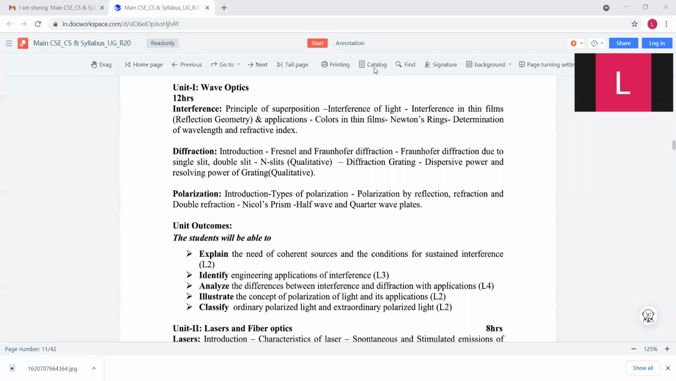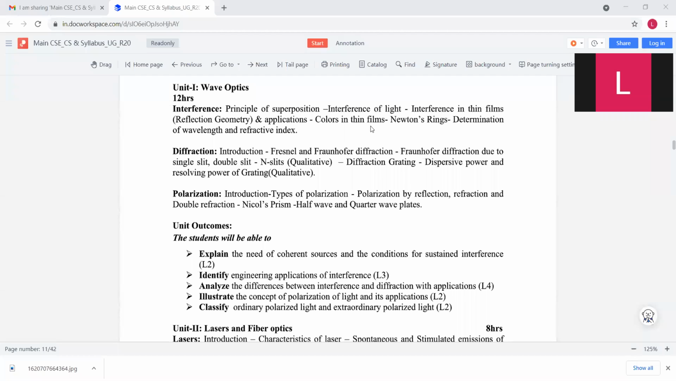Today I am discussing wave optics. In the last class I already discussed the syllabus. Once again I repeat that. Here, wave optics. In wave optics there are 3 chapters. One is interference, the second one is diffraction, and the third one is polarization.